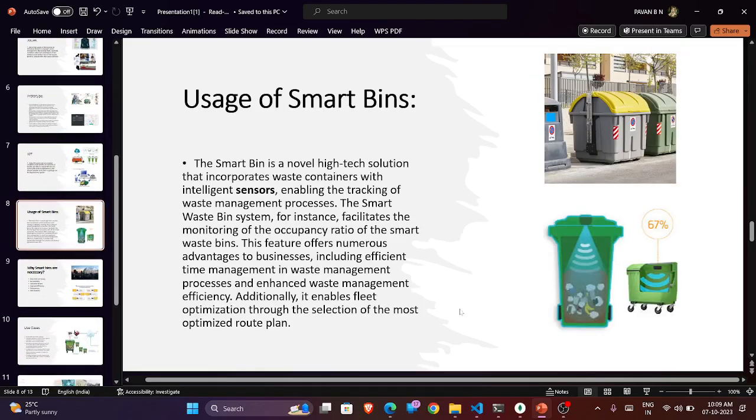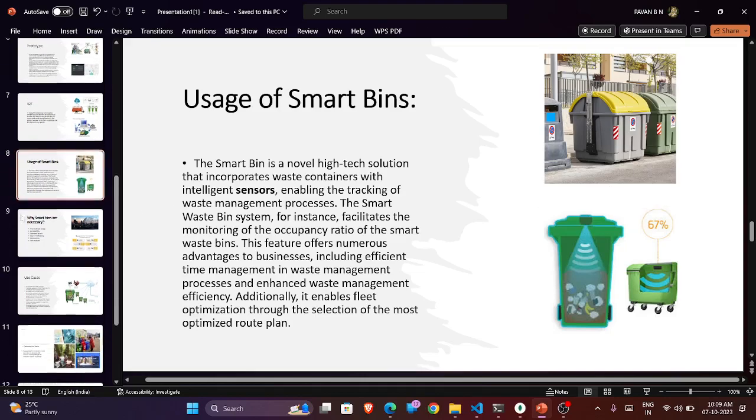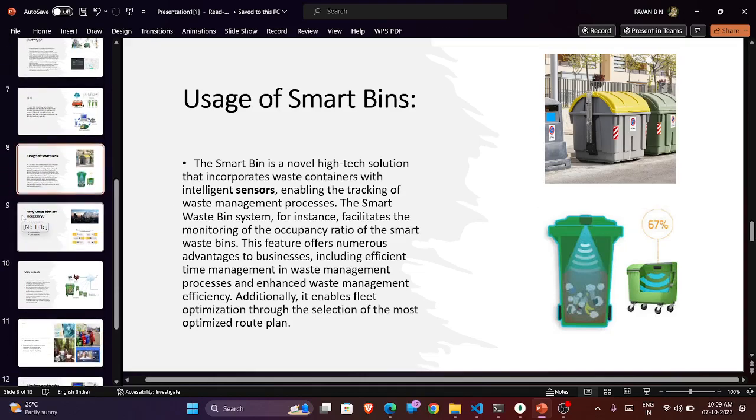So coming to the usage of the smart dustbin, we can see that there is an ultrasonic sensor placed inside the smart dustbin, which senses the quantity of the waste. When it reaches nearly 90%, it sends a notification, which helps to dispose of the garbage on time. So citizens need not worry about disposal. Even if the garbage is not collected, citizens can raise a complaint, which I will show you in the application which we have built.